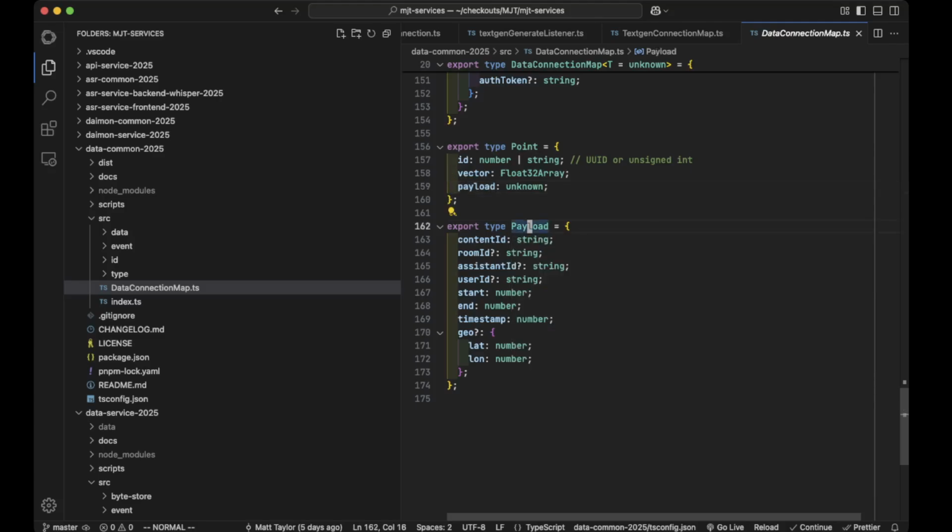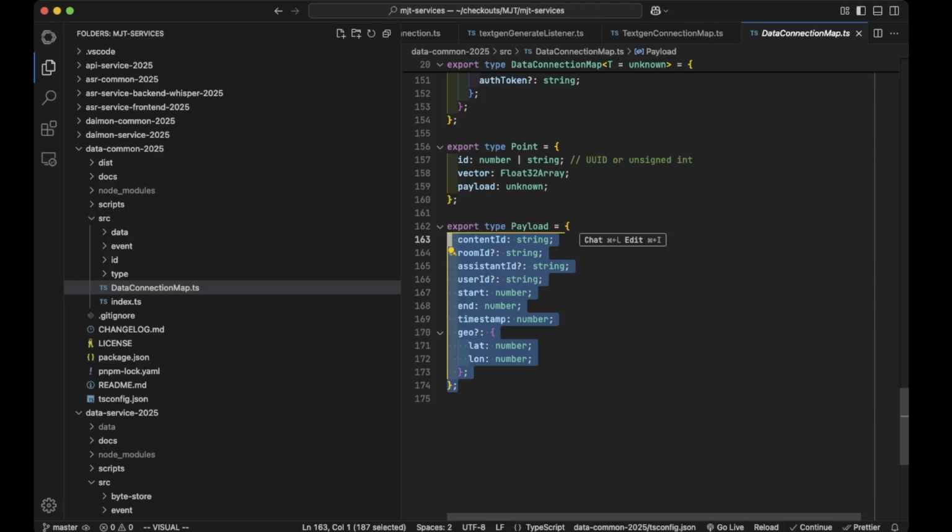So here's what I think of as a payload. Actually, that should probably be payload, because I do have a payload type now, but whatever, it doesn't really matter. I'm still exploring and playing with these ideas. And here's what I think a payload should have. These are all the things I might want to query off of at some point in the vector database.